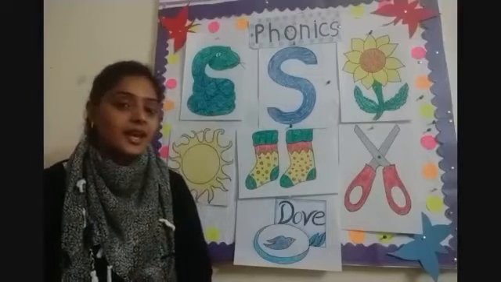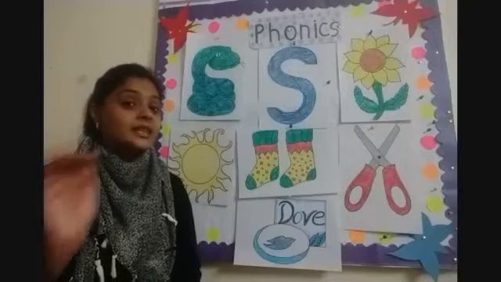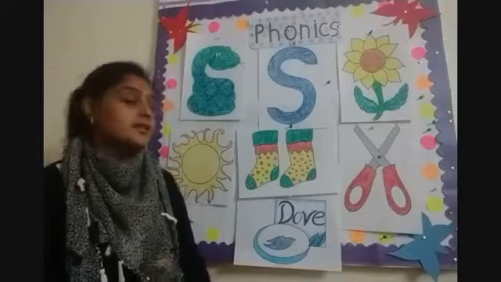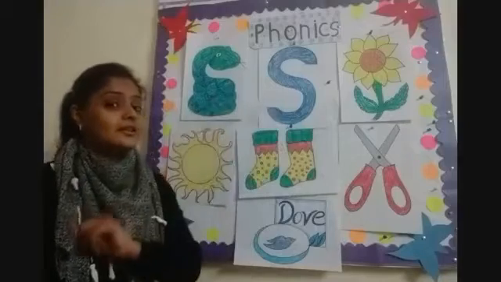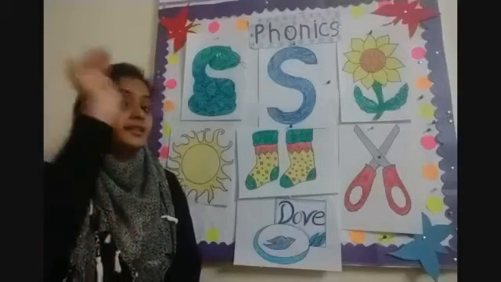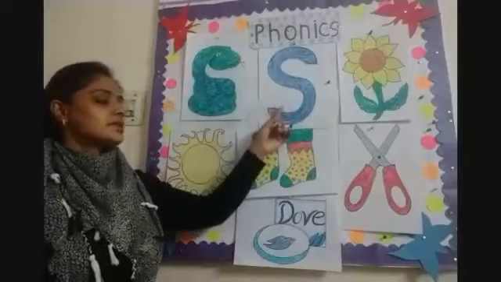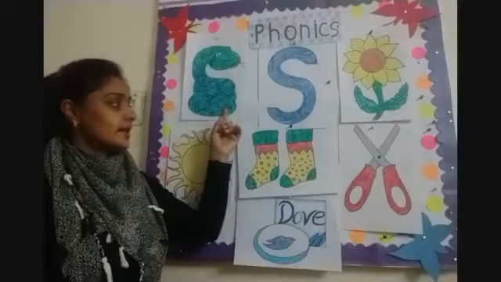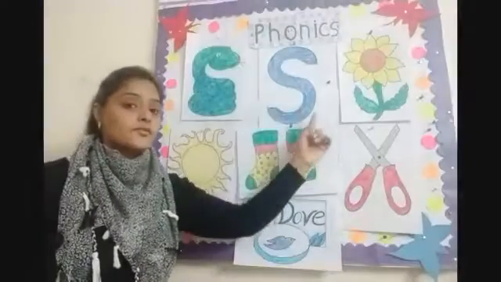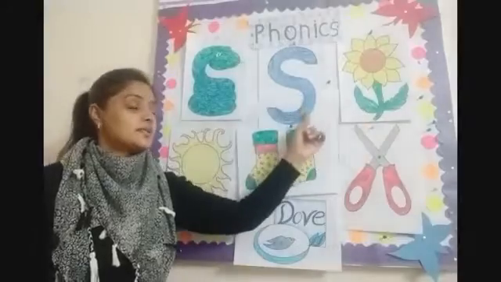Snake. Yes. And the song of sound is the snake is in the grass. The snake is in the grass. Yes. So this is for snake. For sunflower.